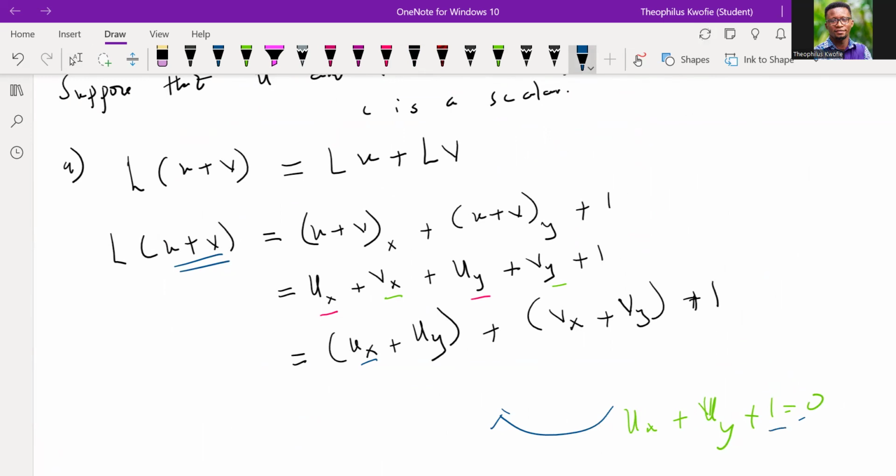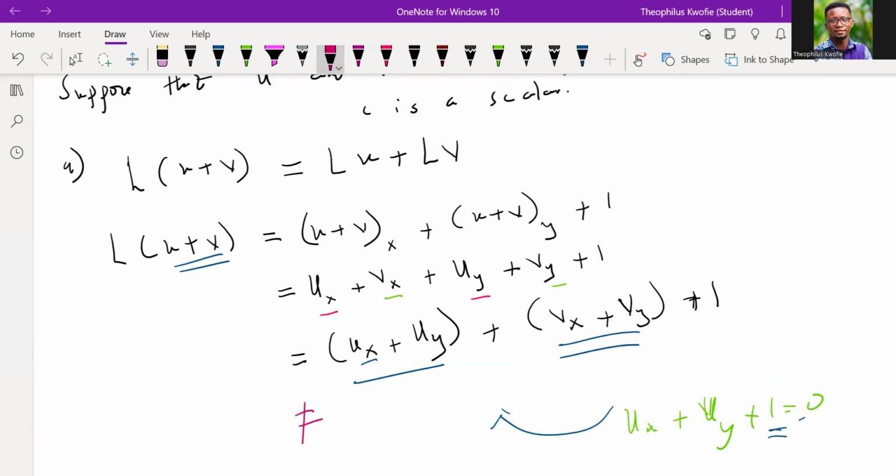It's like something is missing over here. The plus 1 is missing here, and here. We only have plus 1 outside. So for this equation to satisfy this, we need another plus 1, but we don't have that. If this 1 was to be 2, then we could have distributed it so that this system would satisfy this. But since we do not have that, we claim that such a PDE can never be linear.